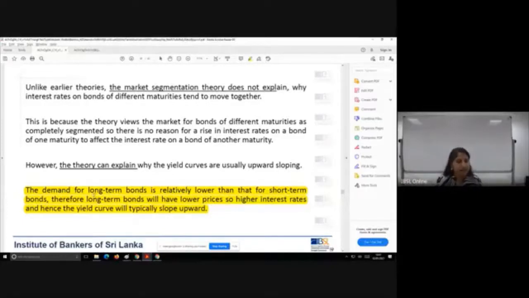Because of that, the demand for long-term bonds is going to be lower than for short-term bonds. Due to this, long-term bonds are going to have lower prices. Remember, when price is low, interest is high, the inverse relationship. That itself tells you long-term bonds will hence have a higher interest rate, thus the yield curve is upward sloping.